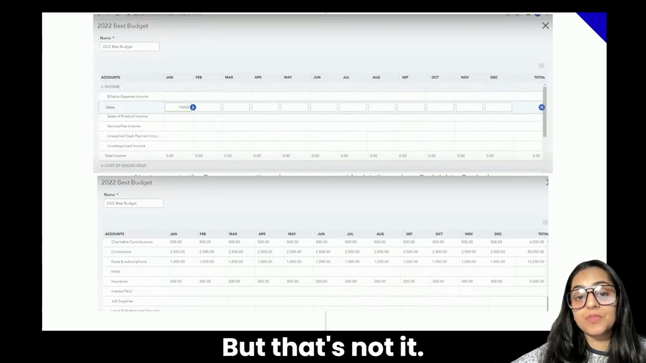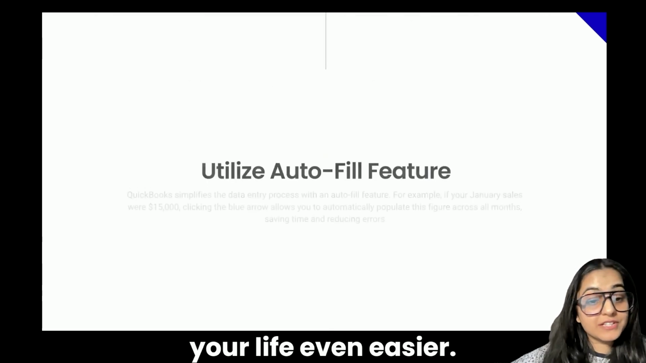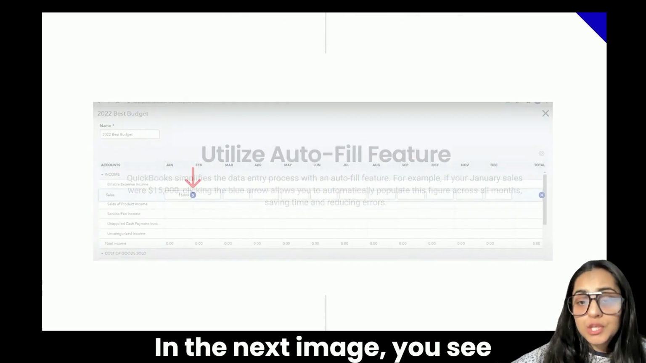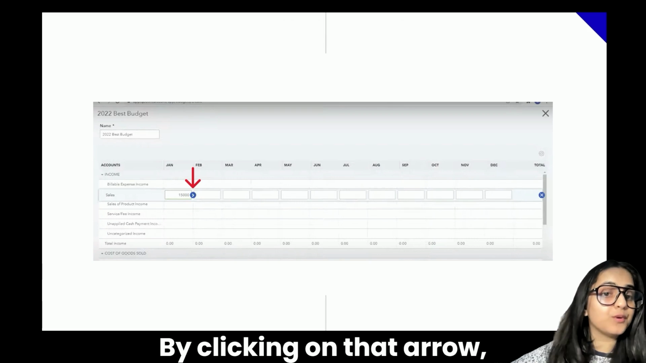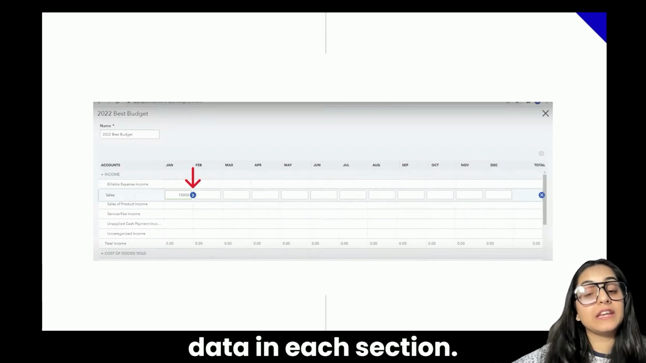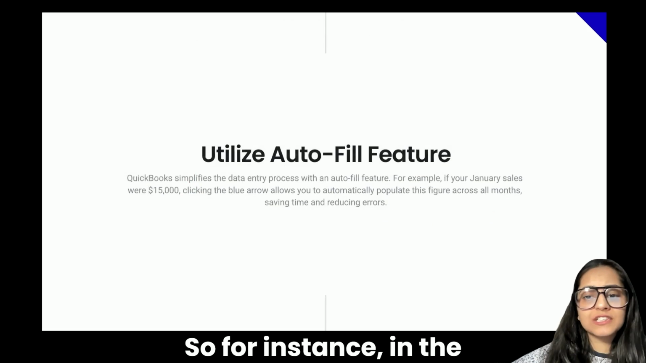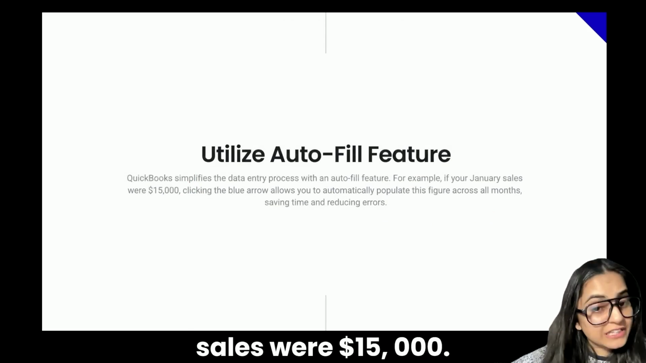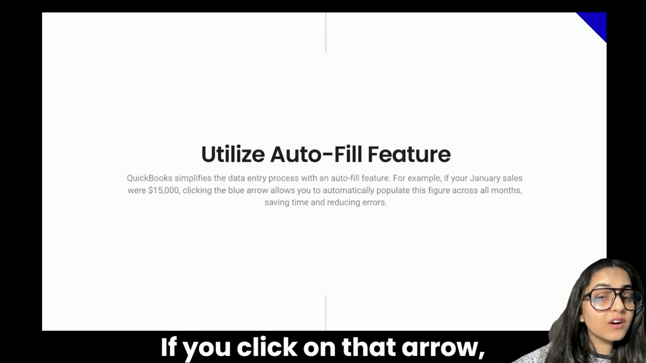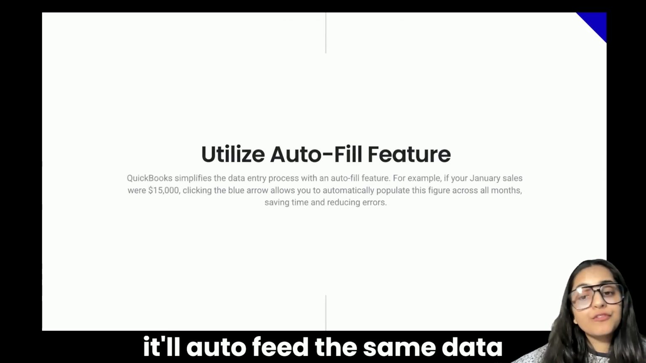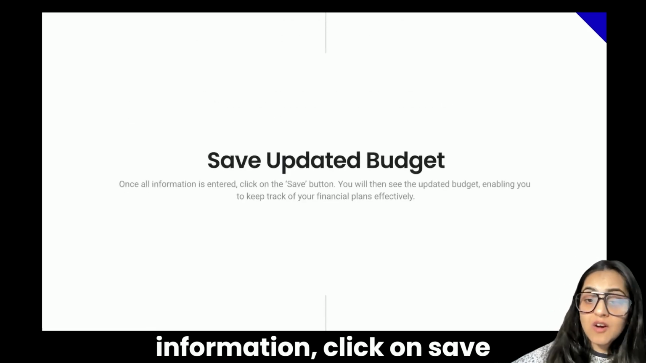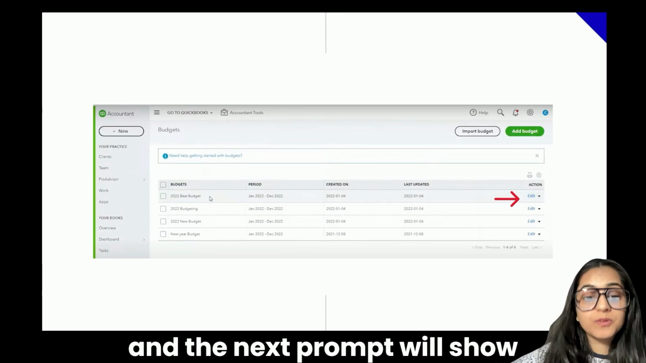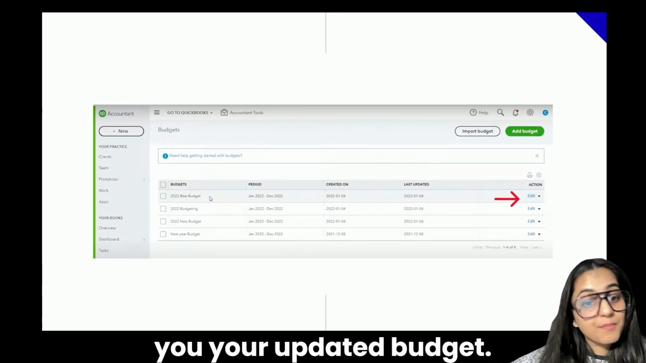But that's not it. QuickBooks has made your life even easier. In the next image, you see the highlighted arrow in blue. By clicking on that arrow, you can enter the same data in each section. So, for instance, in the January month, your sales were $15,000. If you click on that arrow, it'll auto feed the same data for the rest of the months. After feeding in all the information, click on Save, and the next prompt will show you your updated budget.